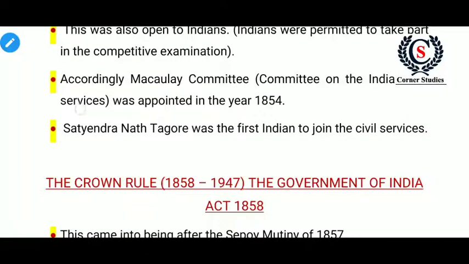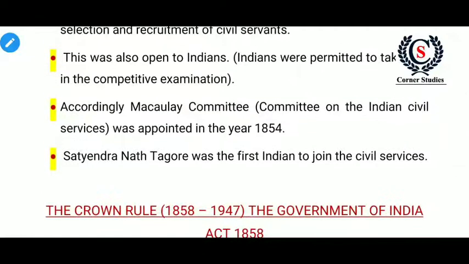Next one, it introduced for the first time local representation in the Indian Legislative Council. So 6 new legislative members were added to the Governor General's Council, and from that, 4 members were appointed by the locals, like Madras, Bombay, Bengal and Agra. So this is the Charter Act of 1853. We have the 4 features. And the previously asked question: Macaulay Committee.